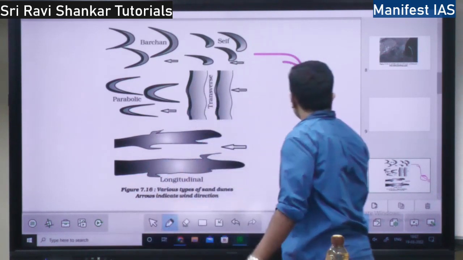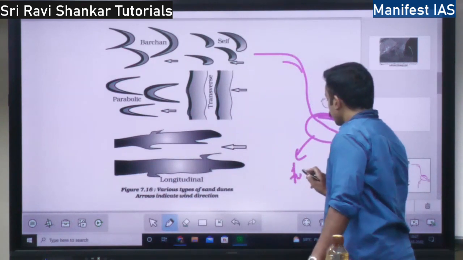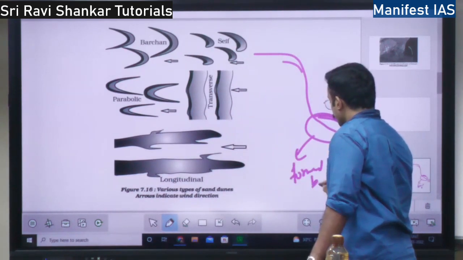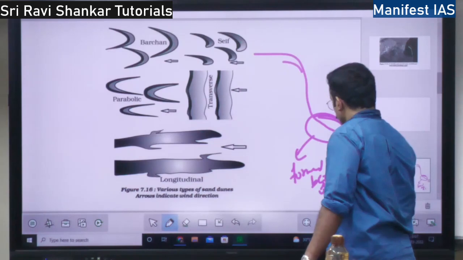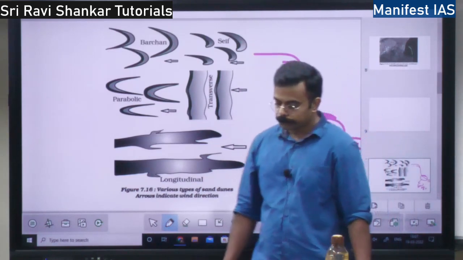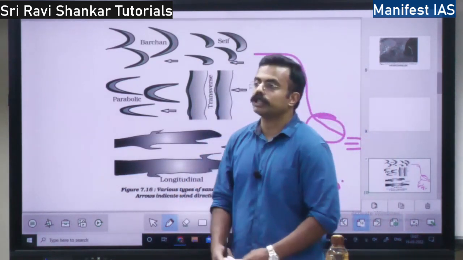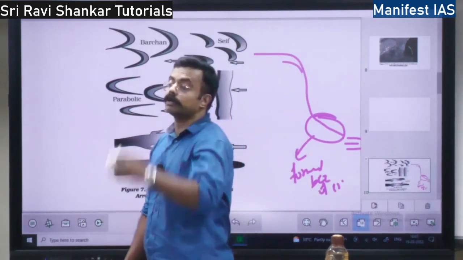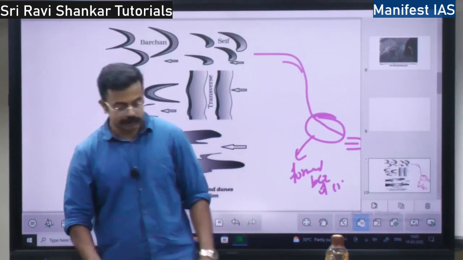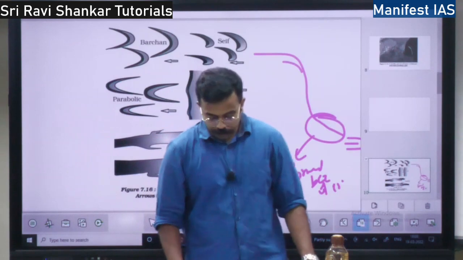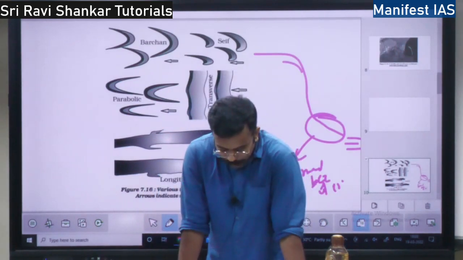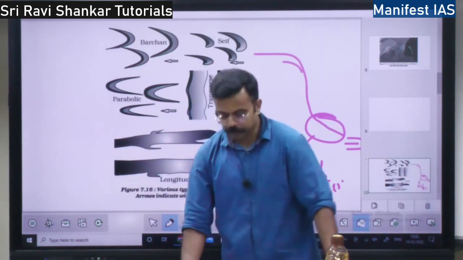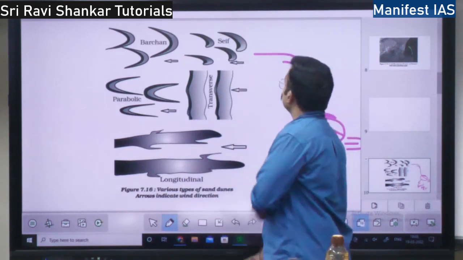Because of what erosion? Sheet flooding. It is formed out of sheet flooding. I told you what sheet flooding is, right?